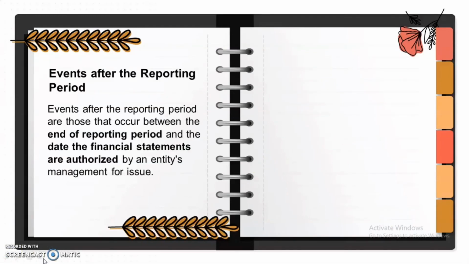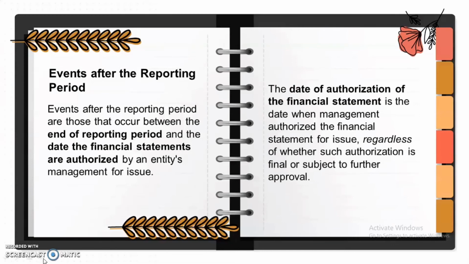Next, events after the reporting period. Ang sakop ng events after the reporting period ay yung mga event na mula sa end ng reporting period hanggang sa date ng authorization ng financial statements. But first, ano nga ba yung date of authorization? Yung date of authorization, ito yung date na kung saan ina-authorize for issue ng management or ng entity ang financial statement, regardless pa kung final na ba or subject to further approval pa.